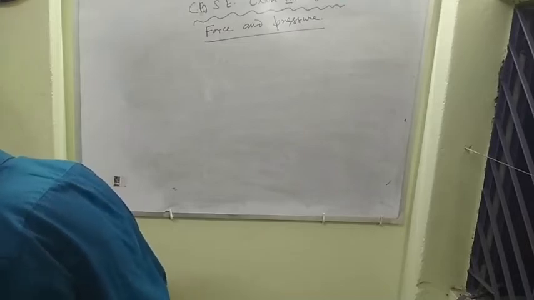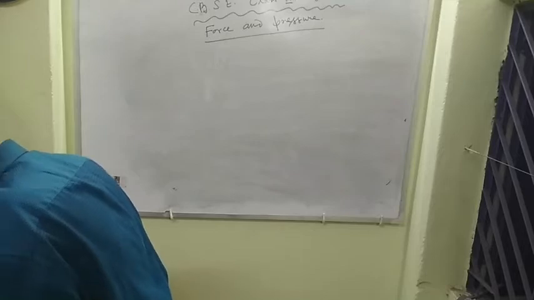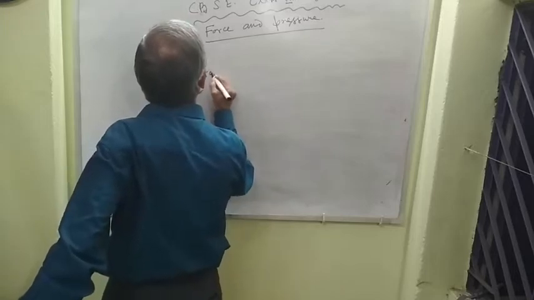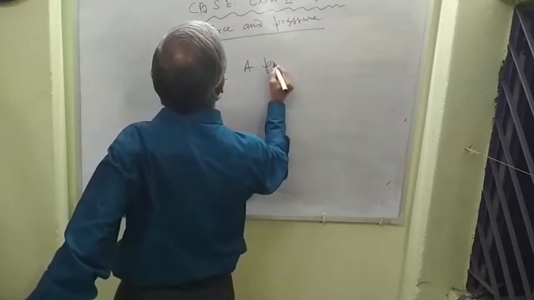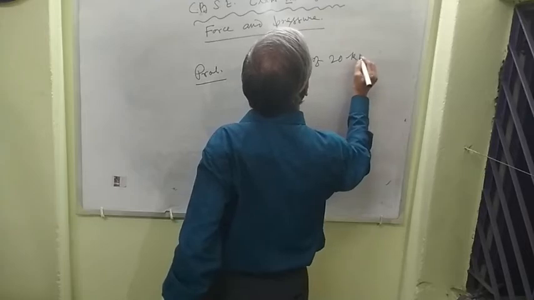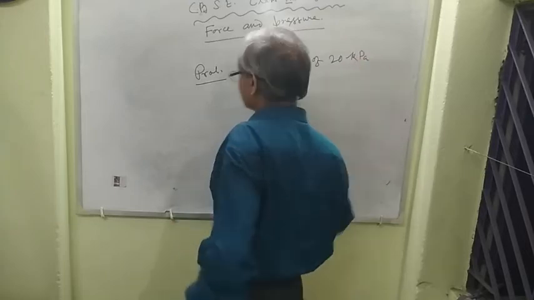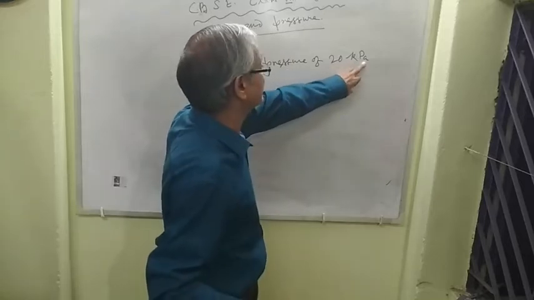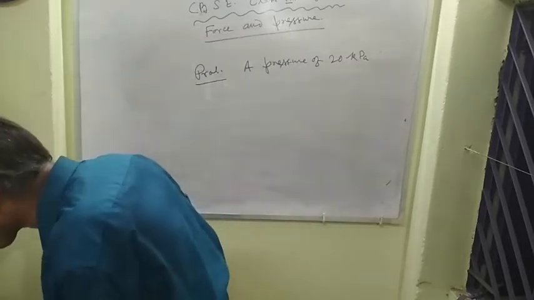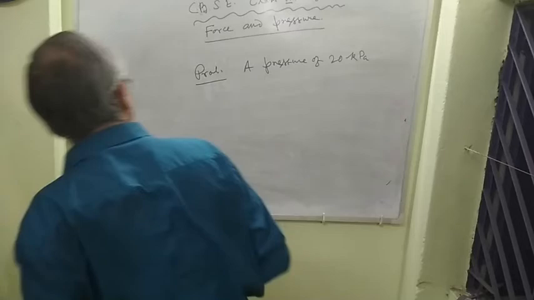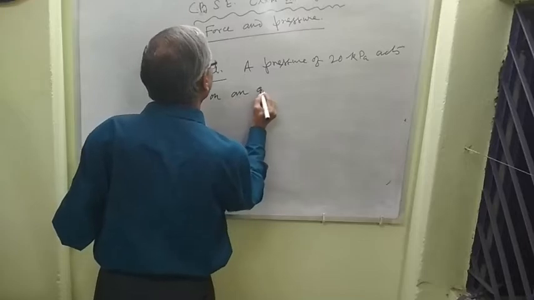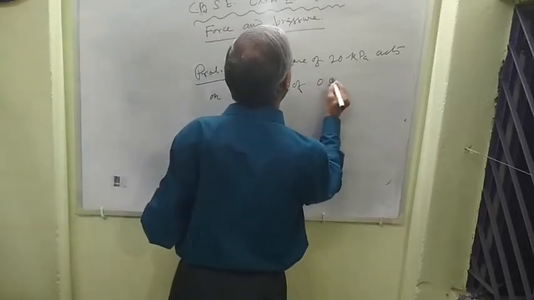Next, another question. Problem: a pressure of 20 kilopascal, small k for kilo and P for pascal, that is kilo Newton per meter square, acts on an area of 0.5 centimeter square.